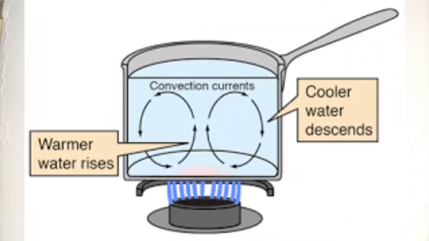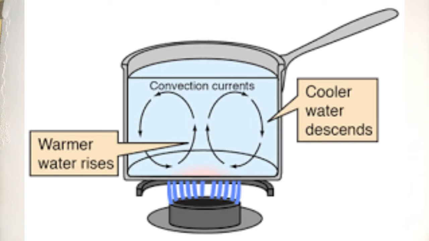For example, if you want to boil water, you supply heat to the base of the water inside the container. Based on this heat energy, there is a transfer of energy from heat energy to kinetic energy. So the water closer to the source of heat gains kinetic energy, and it begins to move up.